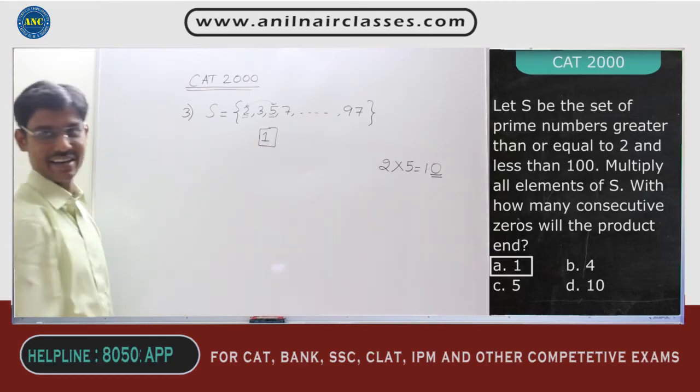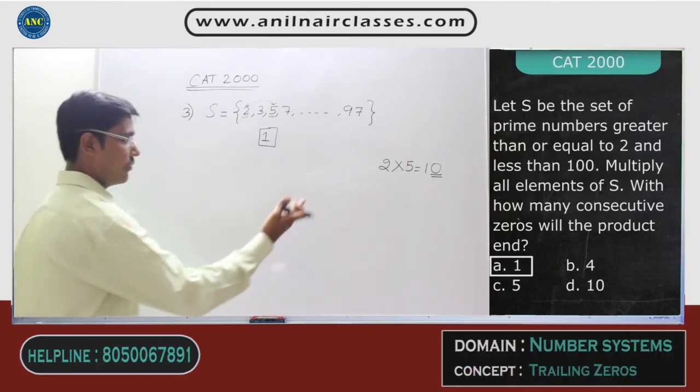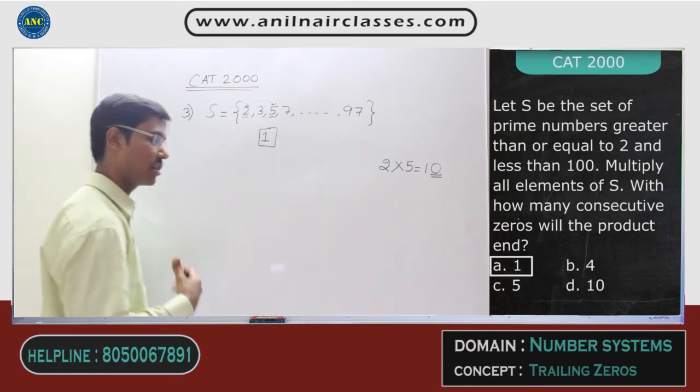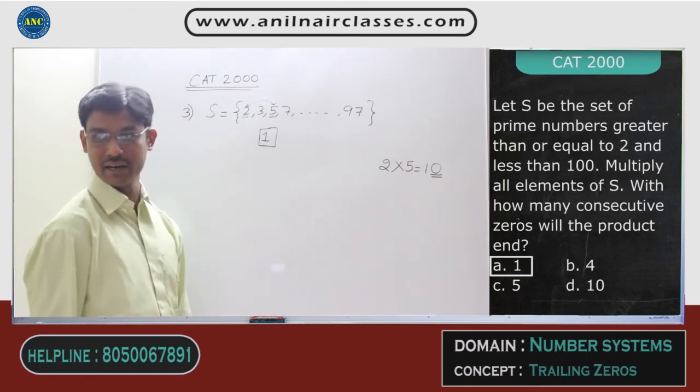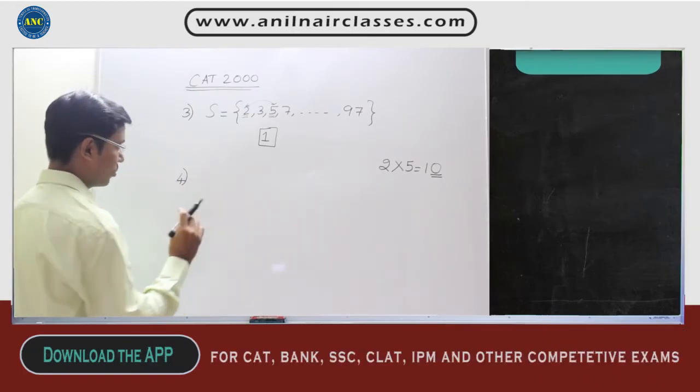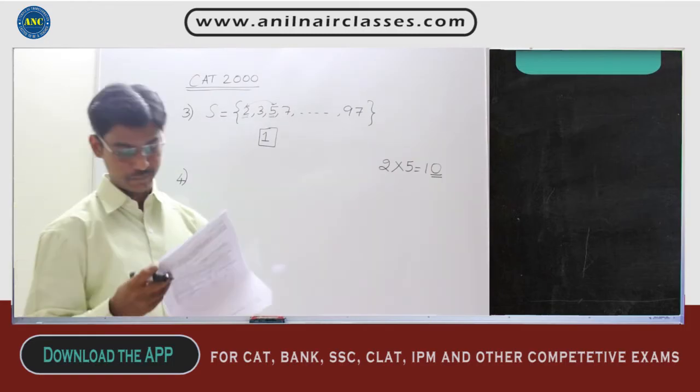Idea clear? It's a very easy question which talks about the number of trailing zeros. Trailing zeros is nothing but the number of zeros at the end, right? Now, before you write it, first listen to the next question. I hope this problem is clear, right?